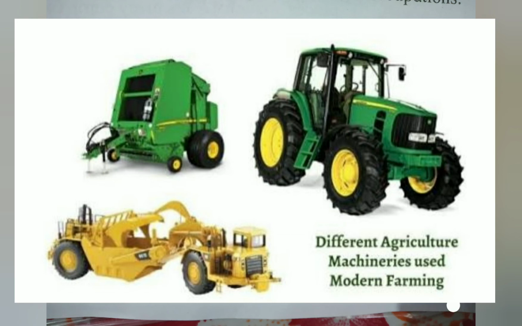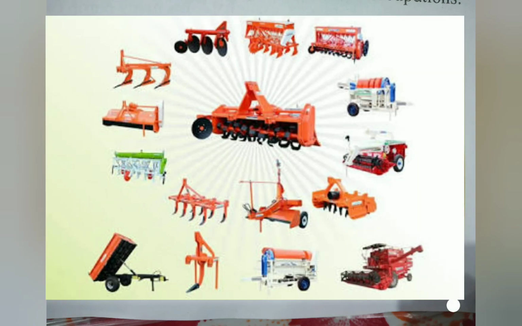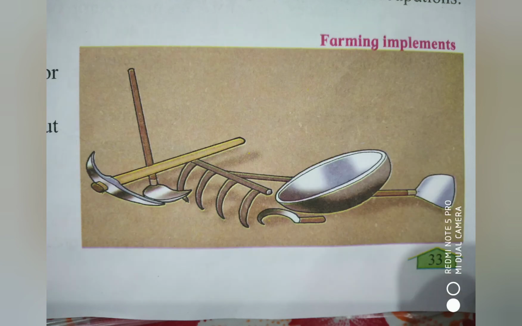And now which are the modern farming implements? Nowadays the machineries used by the farmers like tractors and other things. These are the modern farming implements. Understood? If you visit any agricultural exhibition, you can see such implements, modern and ancient implements also, in these exhibitions of agriculture.